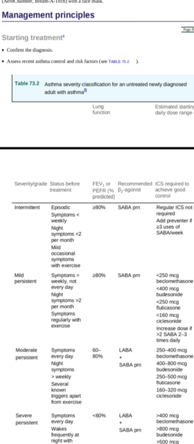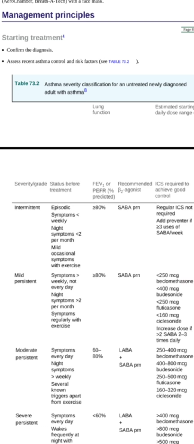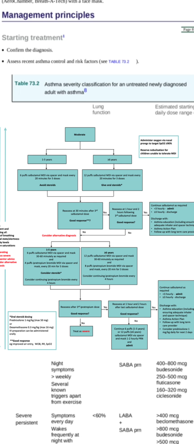Moving to the management of children, first you have to see whether the attack is mild, moderate, or severe. Mild would be an infrequent attack. Infrequent means greater than 6 to 8 weeks apart. In that case, you have to give only SABA, PRN, as needed. A moderate attack is less than 6 weeks apart, which is kind of troublesome to the patient. You have to give SABA, but in this case you have to manage according to age.